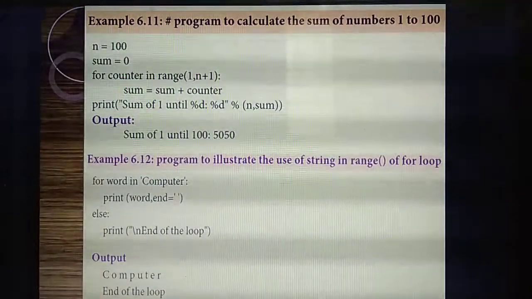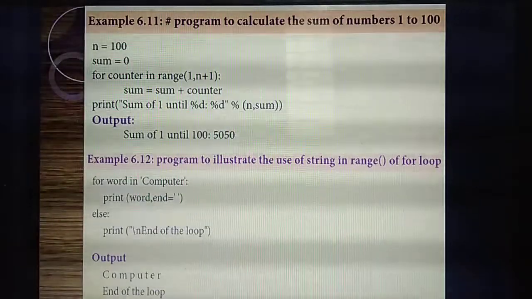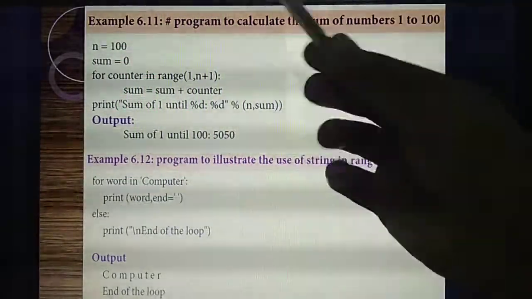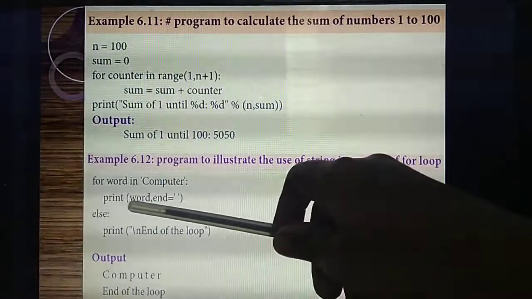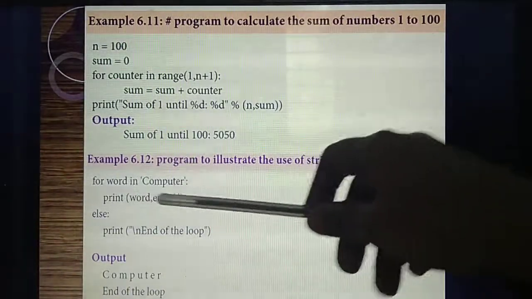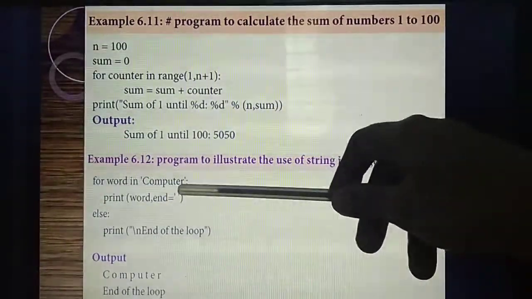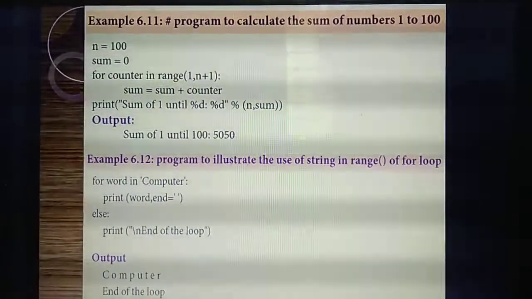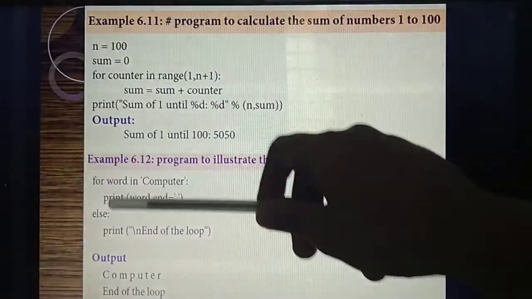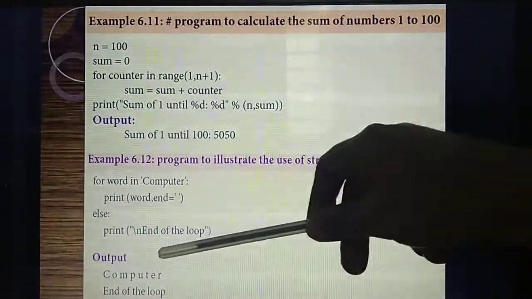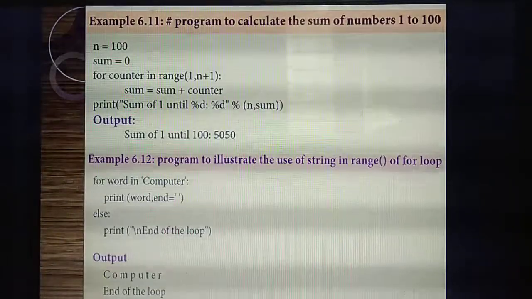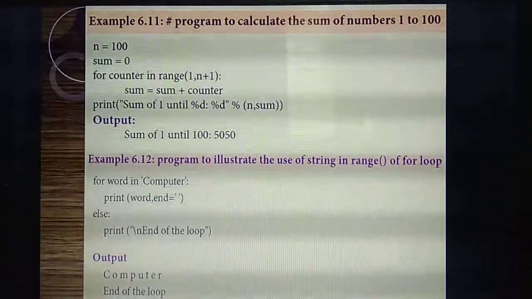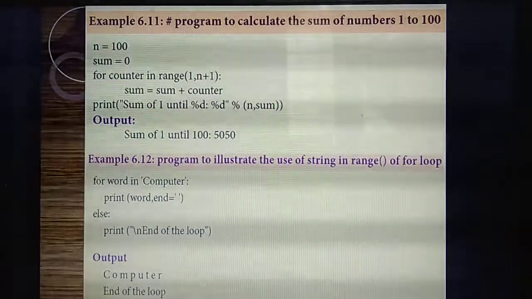So here are you giving any other thing, any other conditions? No. So what output will you get? Listen, inside the for loop, print will execute word. What's the word? The word is computer. So the first output you will get is computer. Then it will come to else. So in the else block, what will it get? End of the loop. So here you are not giving any condition. So both the true part as well as the else part will execute and you get the word as output.